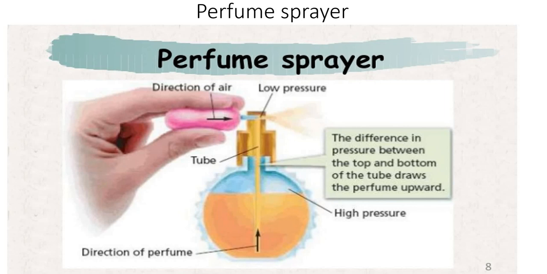Because of the difference in pressure, liquid comes out, and when it comes out it collides with the air and comes out as small drops. So the difference in pressure between the top and bottom of the tube draws the perfume upward. This is another application of Bernoulli's principle.